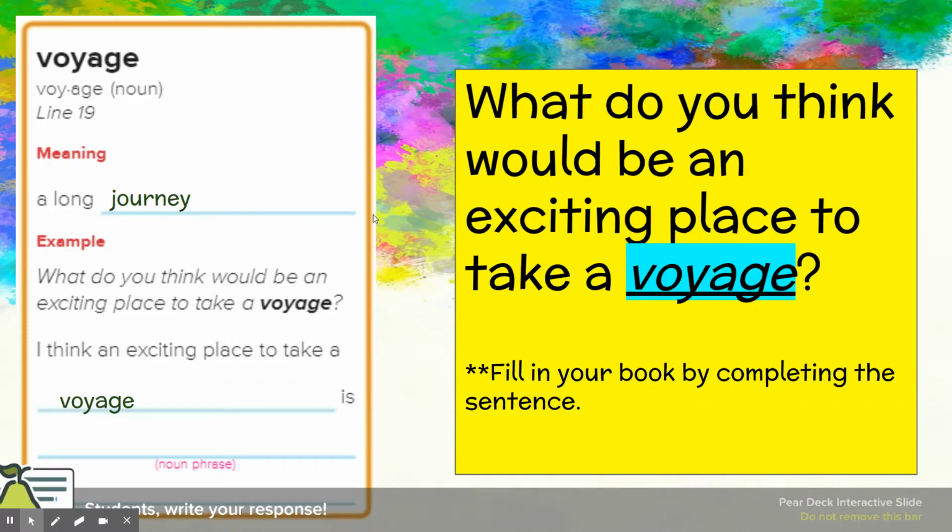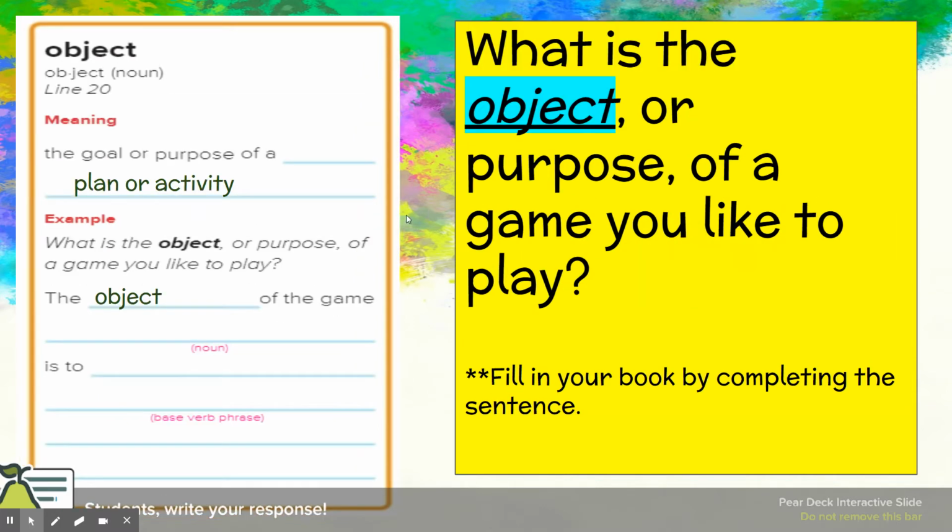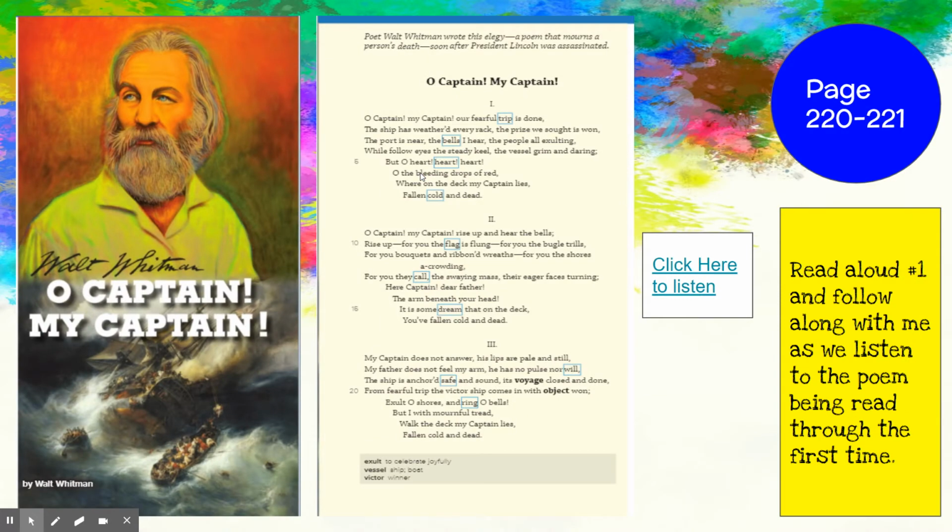And then we're going to get into the vocab again. Today's a little bit different reading. It's a poem, but it still has vocabulary with it. So your first word is voyage. And can you use that correctly in a sentence? Your next one is object, and you're going to use that in a sentence as well. Pay attention to the definition.